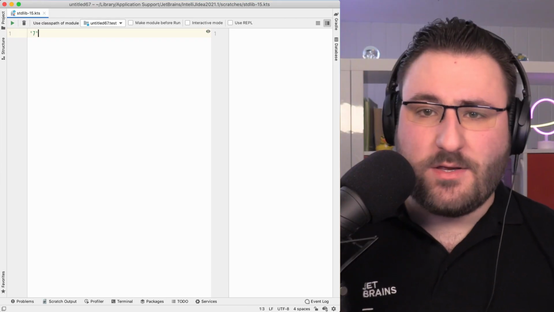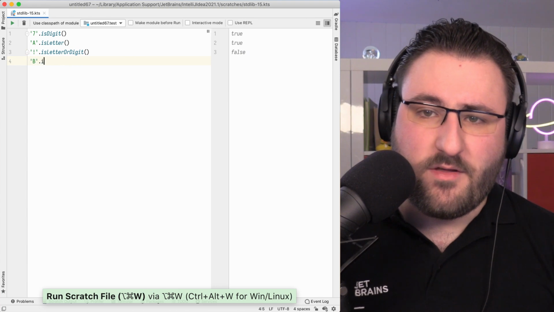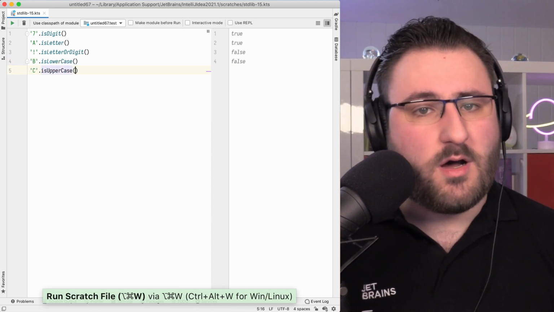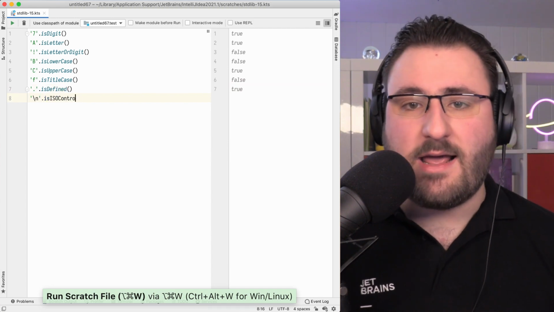1.5 makes a number of functions to check character properties available in common code. They help you when you want to check if a character is a digit, a letter, or either one of them, whether a letter is upper, lower, or title case, and whether its Unicode representation is defined or an ISO control sequence. Next up, let's talk about new functionality regarding integer division.